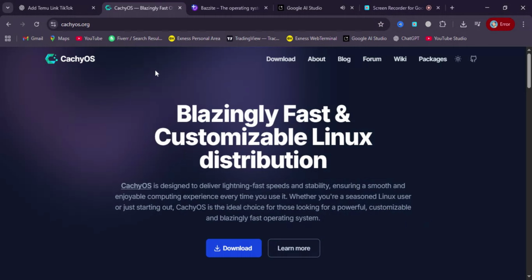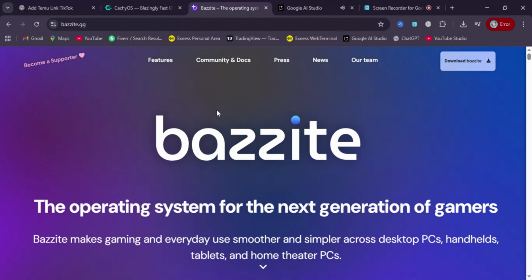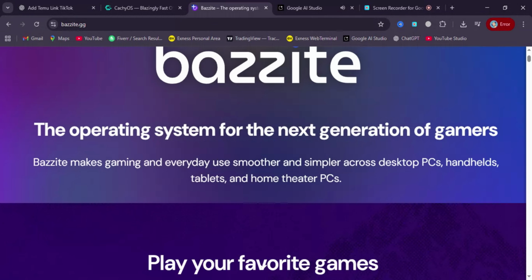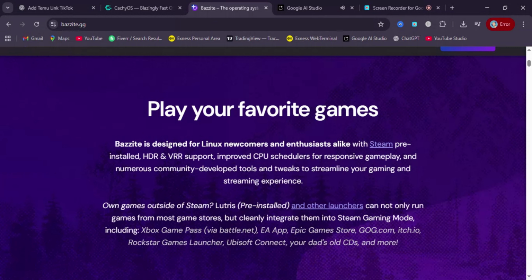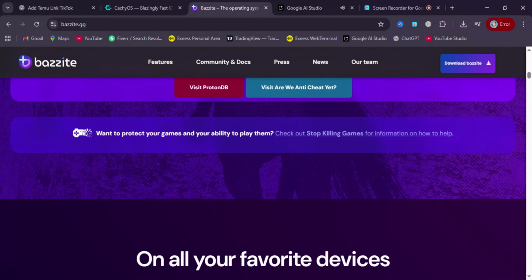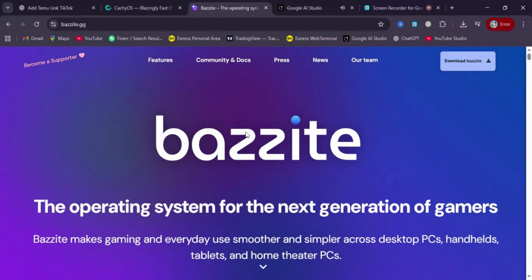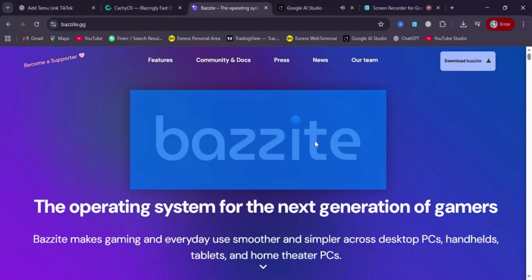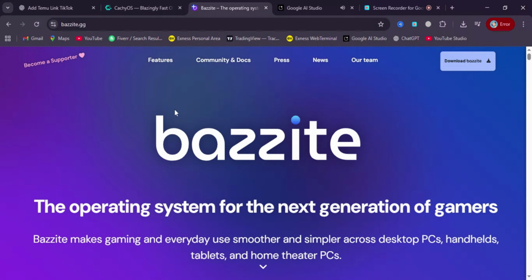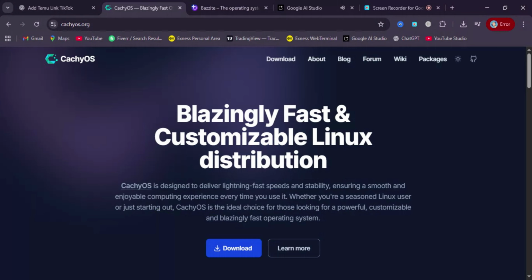Today, we're comparing CachyOS versus Bazzite, two exciting Linux distros that focus on performance and modern workflows to help you decide which one fits your needs in 2026. Let's break it down. 1. What they are. CachyOS is a performance-tuned distro based on Arch Linux.